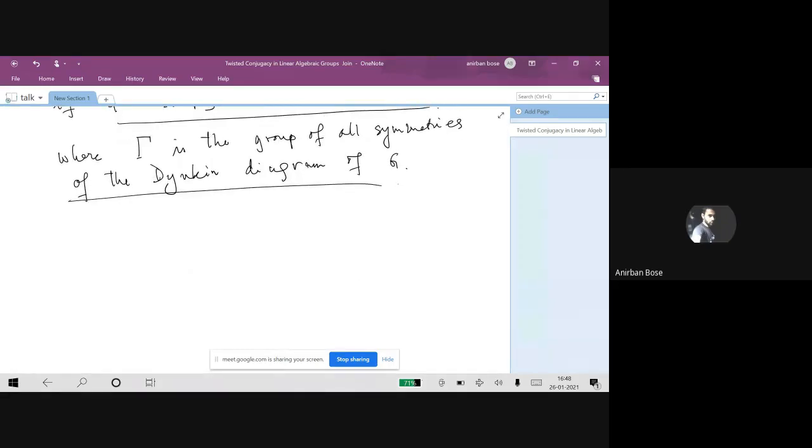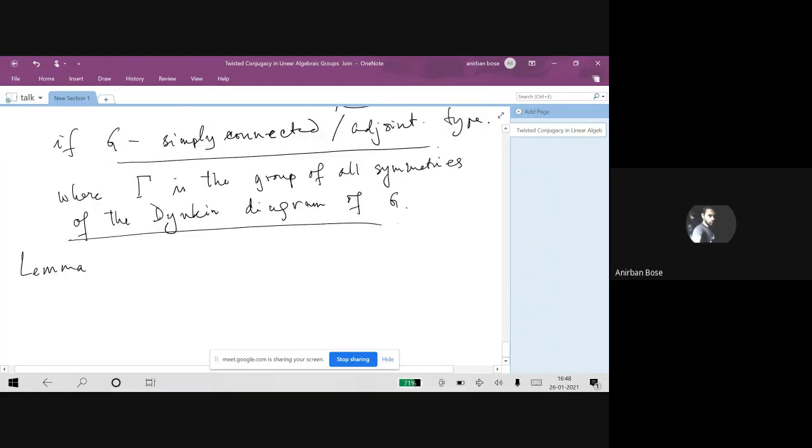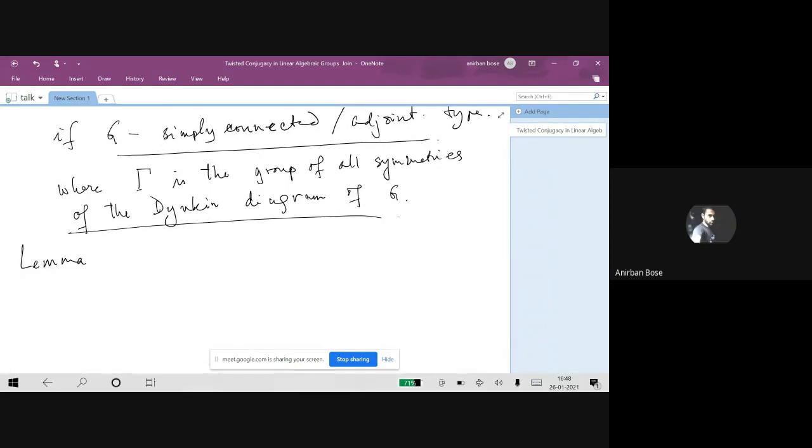Okay, and in order to do that, one can make use of a nice theorem due to Springer. Let's call it Lemma 6. This is a theorem due to Springer.